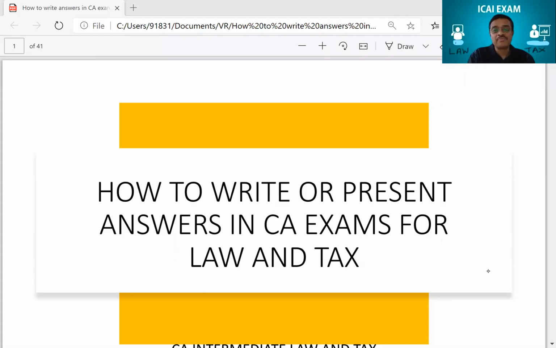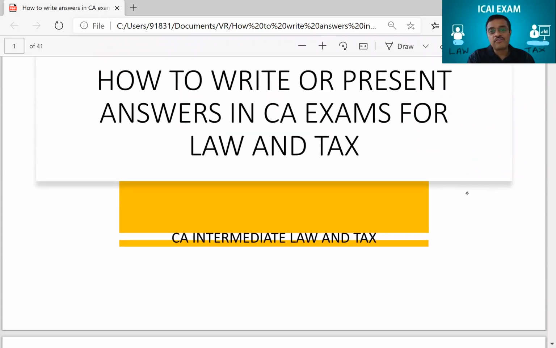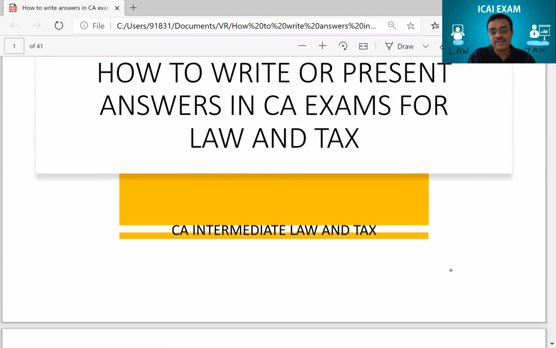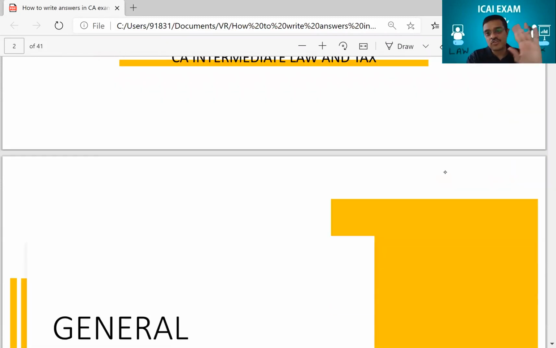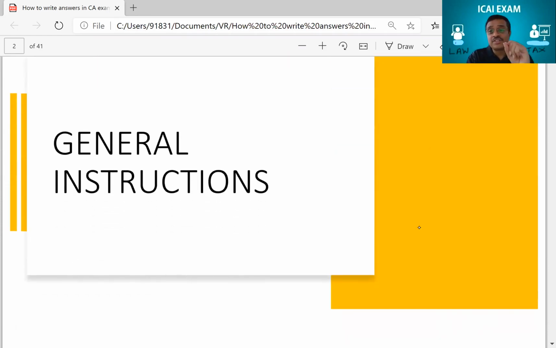So let's straight away get into the subject. How to write or present your answers in CA examinations, both for law and for tax. This is for CA intermediate, law and tax. This session is for intermediate students. Of course, you can still apply it for final also, absolutely no problem. First, let me start with the general instructions when you walk into the examination hall to write the examination.